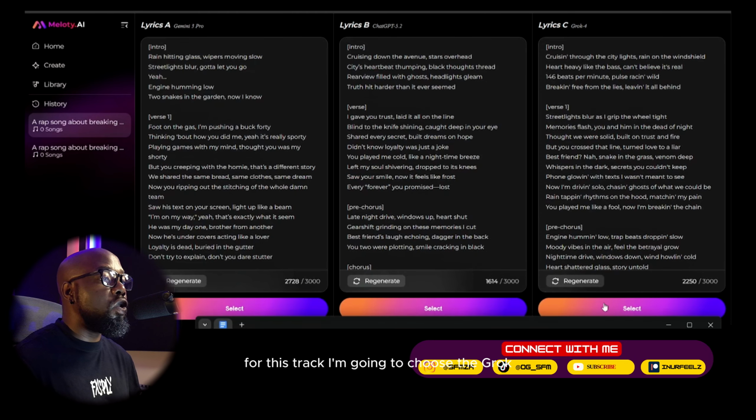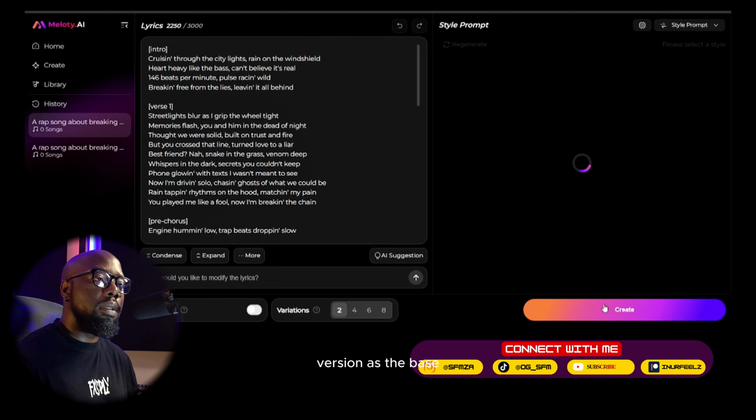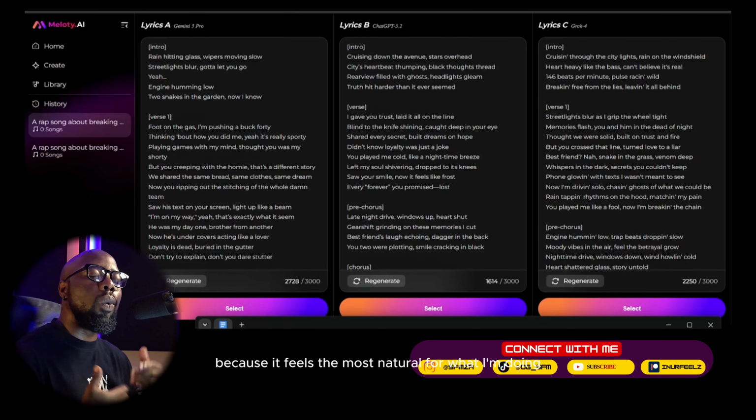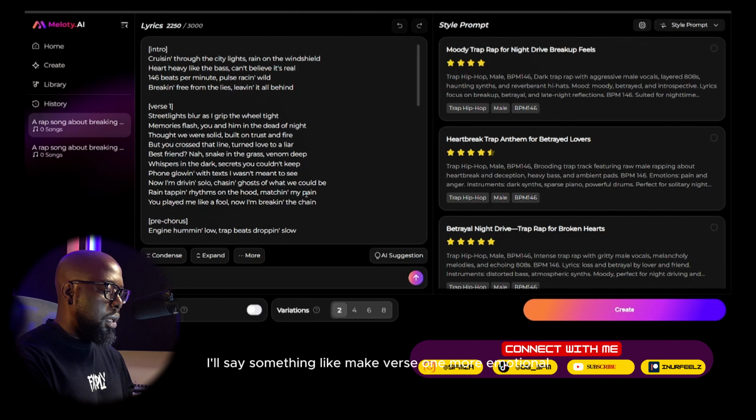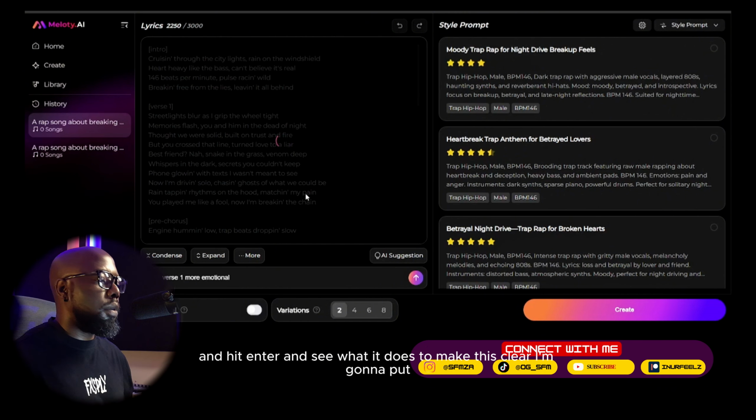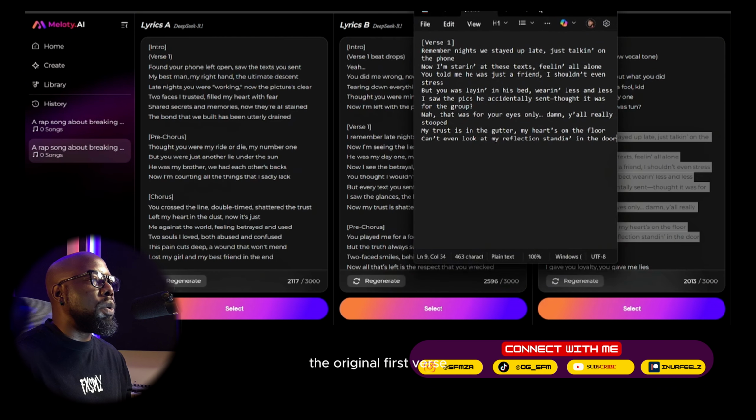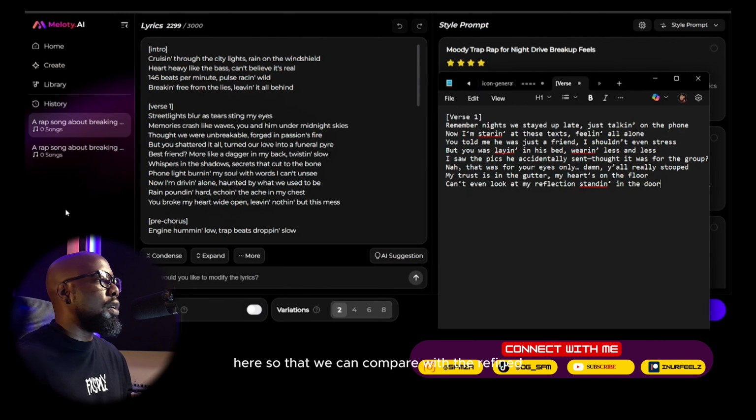For this track, I'm going to choose the Grok version as the base because it feels the most natural for what I'm doing. I'll say something like, make verse 1 more emotional, and hit enter and see what it does. To make this clear, I'm going to put the original first verse here so that we can compare with the refined version and see the changes that it's done.